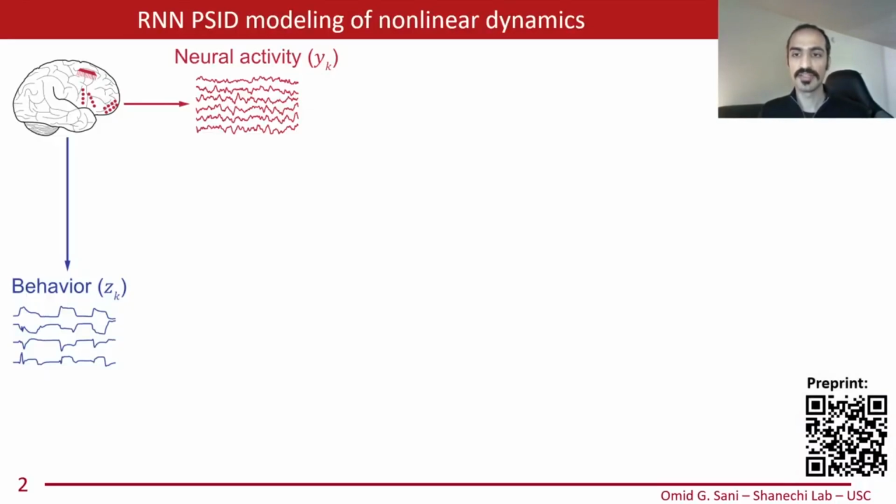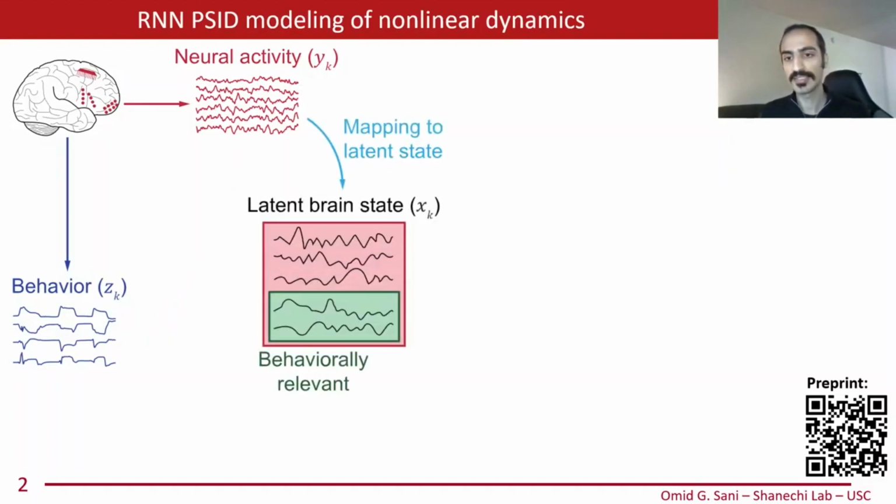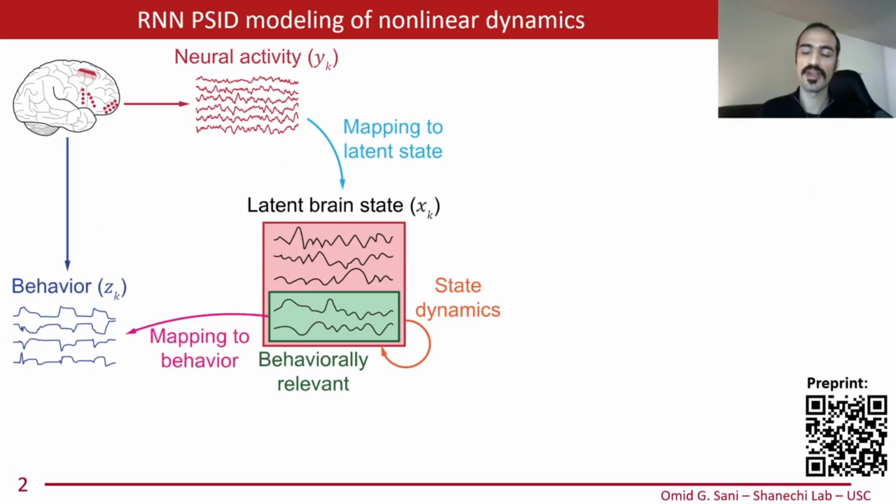Modeling of how behavior is encoded in the nonlinear dynamics of neural activity over time is a central problem in neuroscience. Such an encoding model describes the transformation of neural activity to behavior, which consists of four main elements: the mapping from neural activity to latent states, the dynamics that describe the temporal structure of the latent states, and the mapping of the latent states to behavior and potentially to future neural activity.